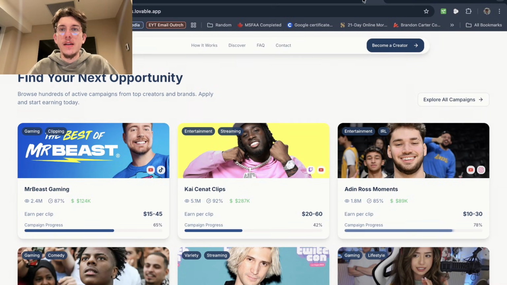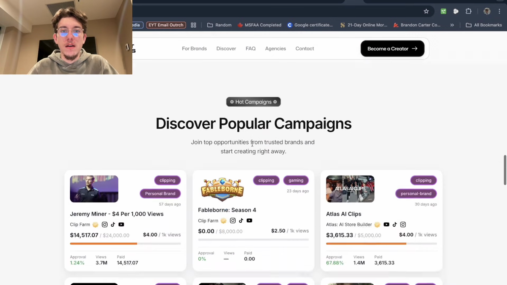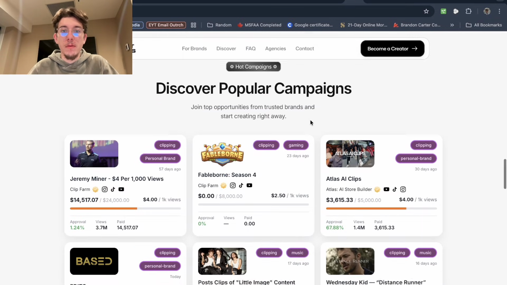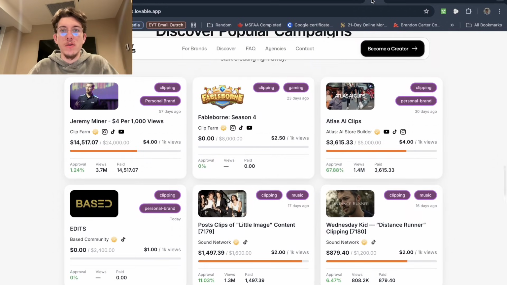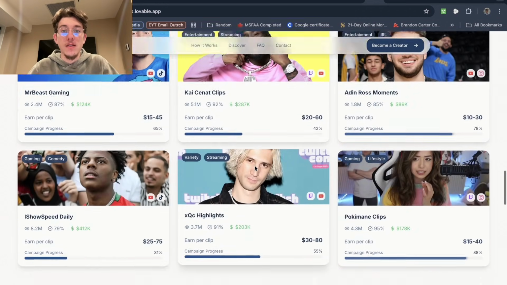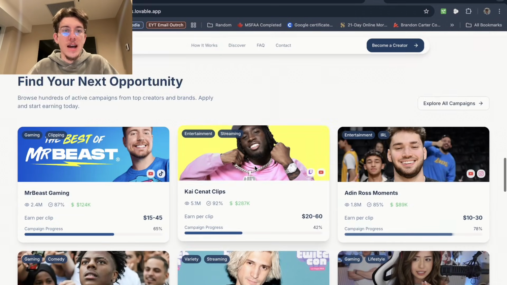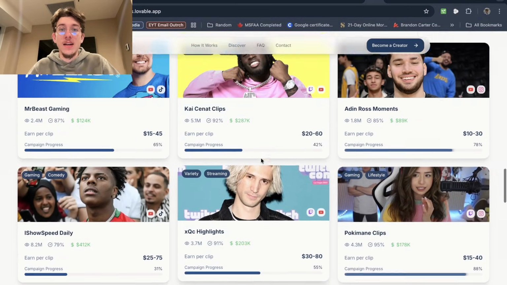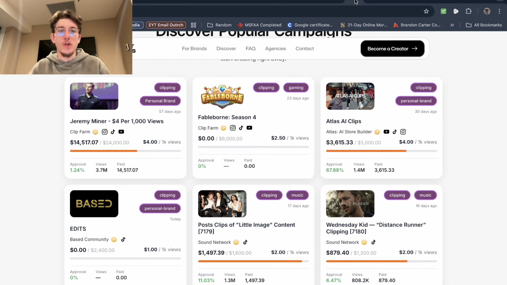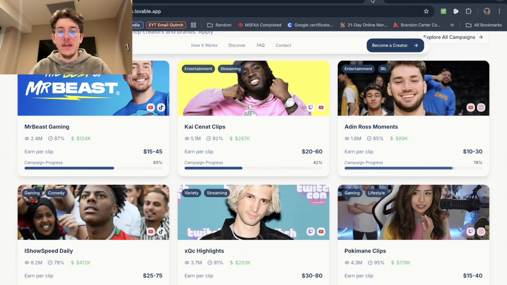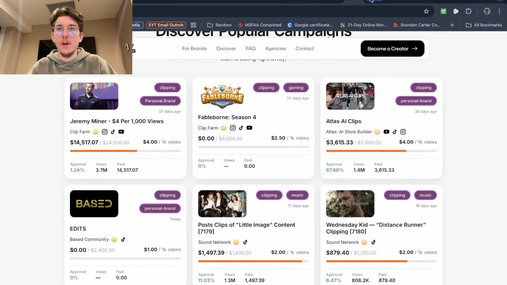This is the actual campaign section where you discover popular campaigns, right? It sort of just shows you around the campaigns and stuff. I think the AI did pretty damn well on this. I mean, again, this is not like it would not be functional, right? This compared to this is very similar, matter of fact.